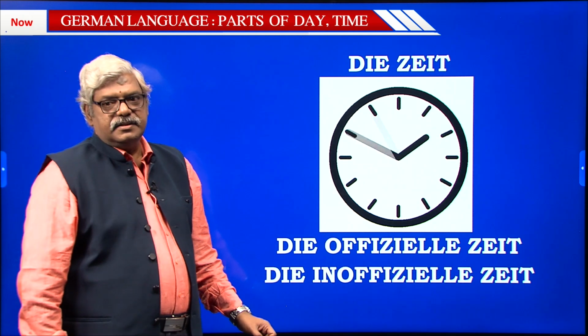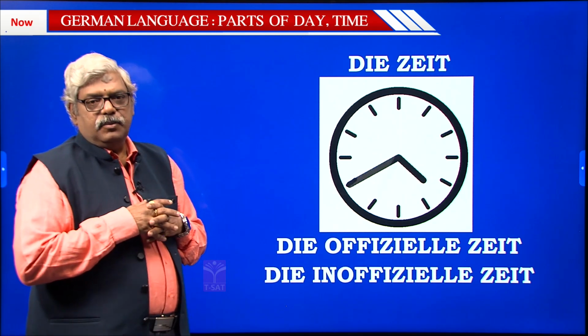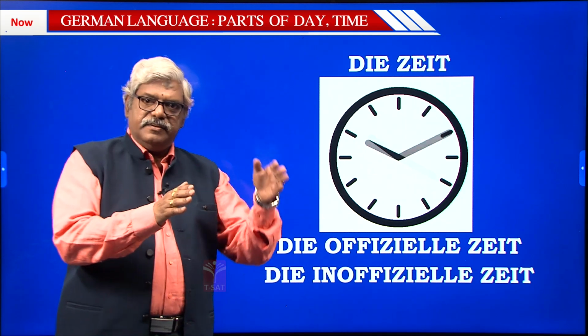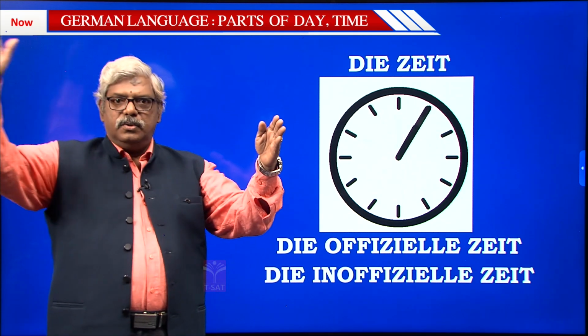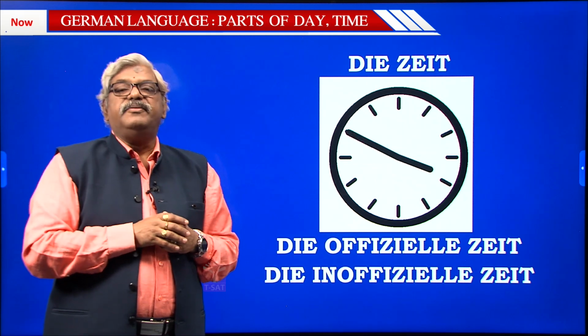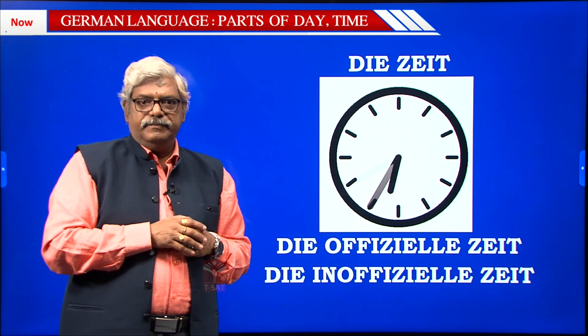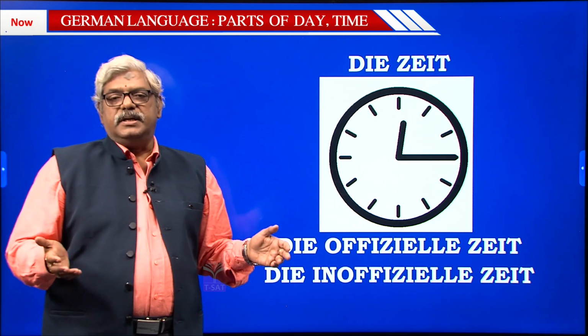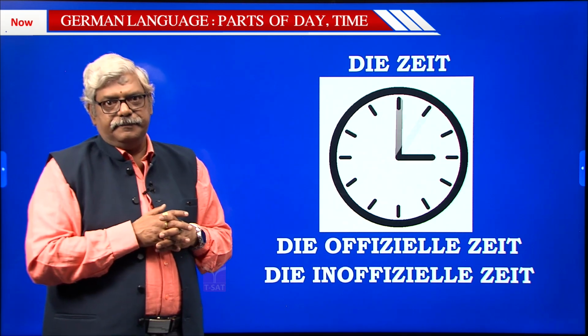Official Zeit, official time. What do you mean by official time? Official time is from 0 hours to 23 hours 59 minutes. And inofficial, unofficial, is only 12 hours of time.